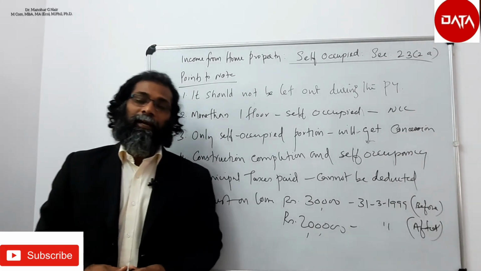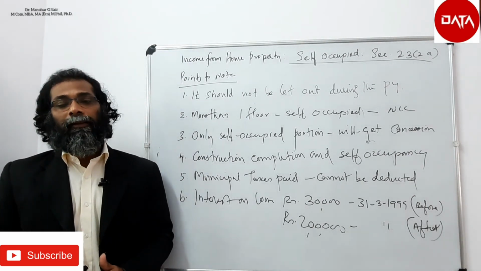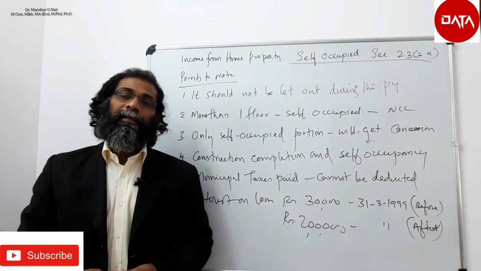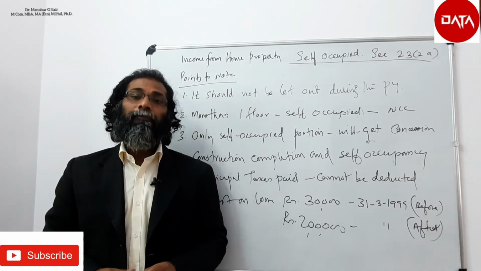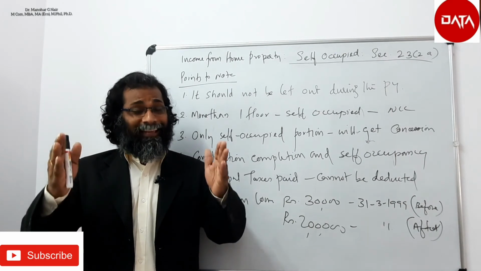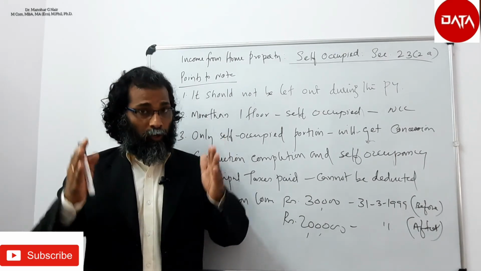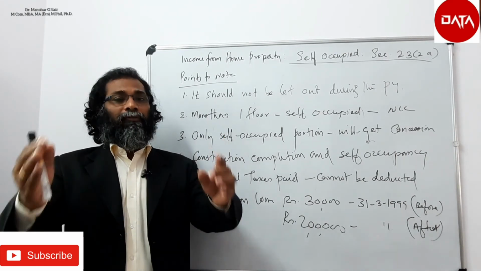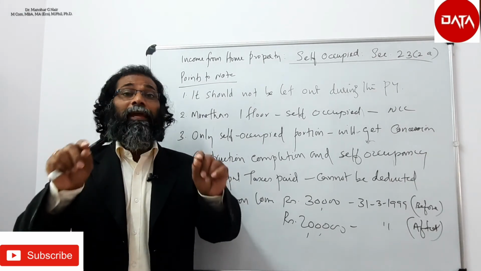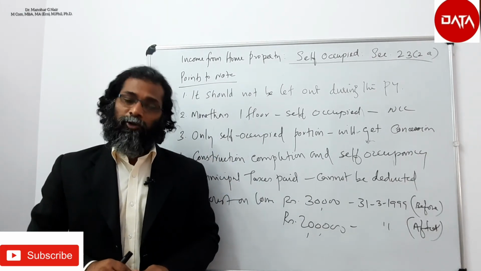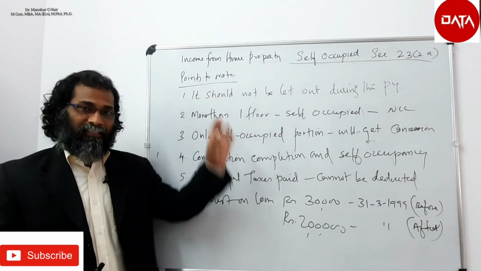If the construction happened after 31st March 1999, then the assessee can go for a maximum deduction of rupees 2 lakh or the interest on loan paid, whichever is lower, from the annual value, and he can arrive at a loss of income from house property. Hope these points are clear.